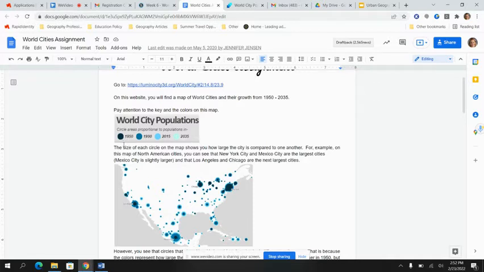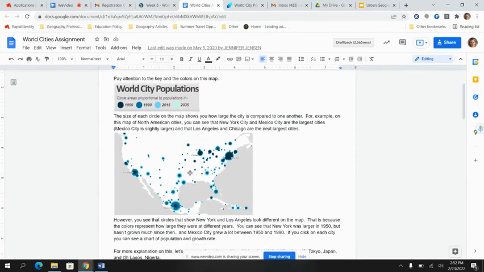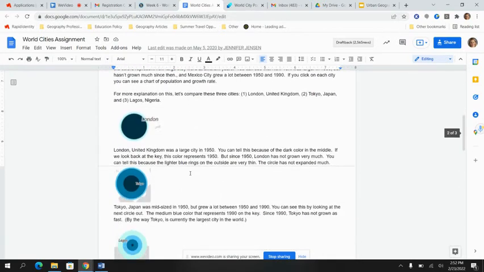So you want to pay attention to these colored circles. The lightest kind of greenish color means that that city is projected to be that large in the year 2035. So it's really important to look at these cities and to see the concentric circles and what colors are within those concentric circles.